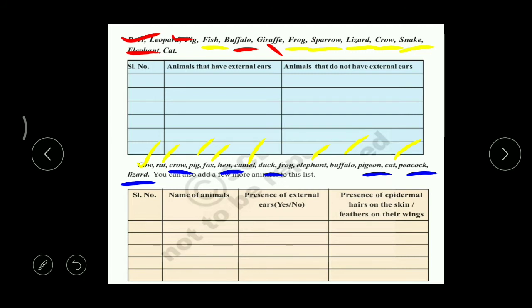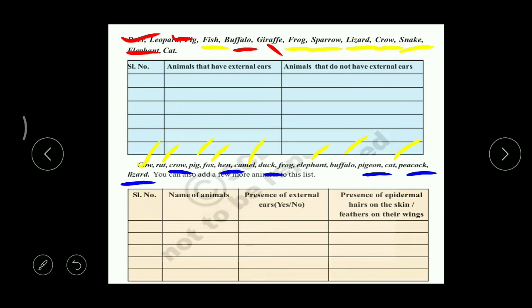But for example, take this lizard. Can you find any hair? No. There, hair is completely absent, but in the place of hair, we can find the scales. We call them scales. Have you seen this fish? Over the fish also we can find the scales, right? So, please go through these two tables and complete these tables, right?